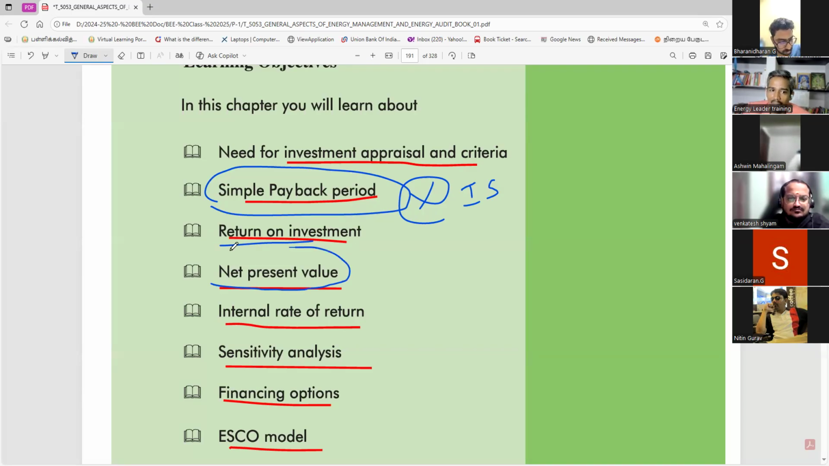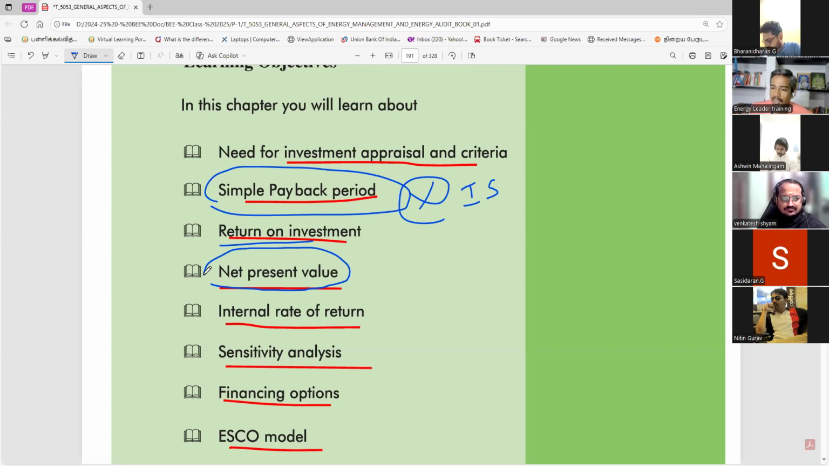Net present value means value in the future. After 10 years, if you have 100 rupees now, what is the value of 100 rupees after 10 years? What will happen to the rupee value? This is a simple calculation, you understand? You have to go through that video. Yes, sir. This is very, very important. Net present value, you have to find out.